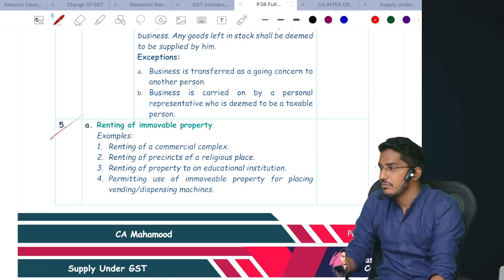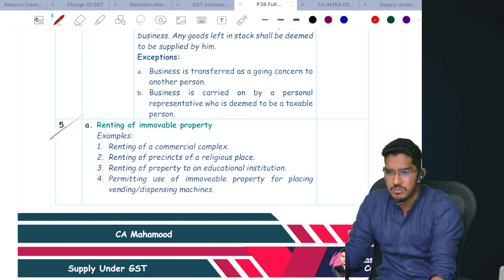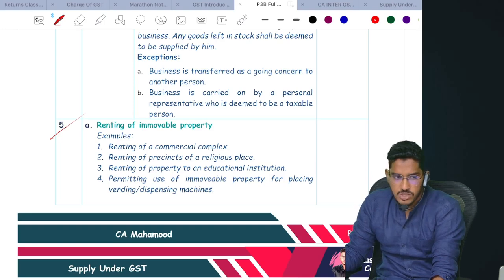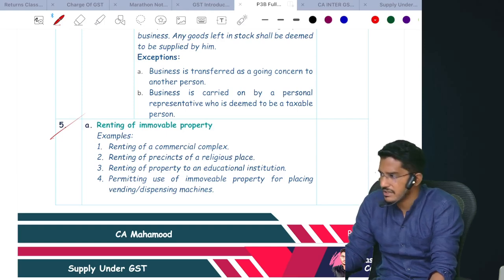Now, the fifth point is very easy to understand. Renting of immovable property. Sir, land and buildings we have already covered, no? But land and building is not the only immovable property. We have other immovable properties also. If any of such other immovable properties are given on rent, is it supply of goods or supply of services? Supply of services. Why? Because no ownership, nothing is getting transferred there.